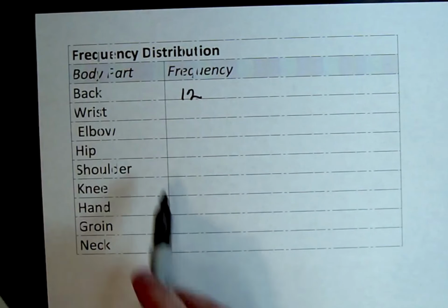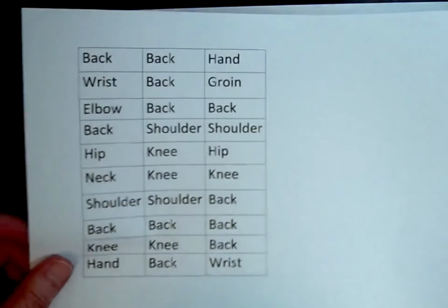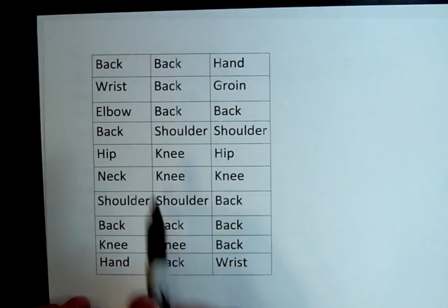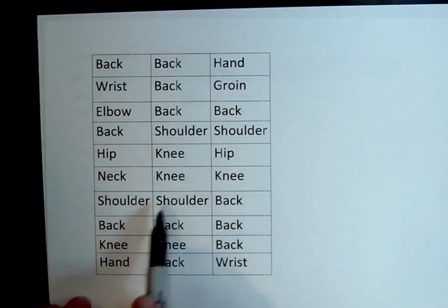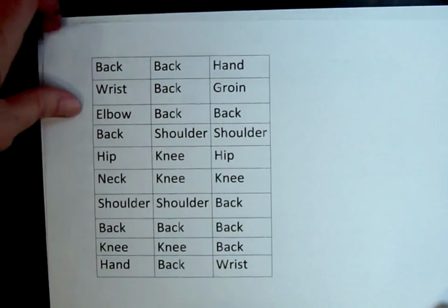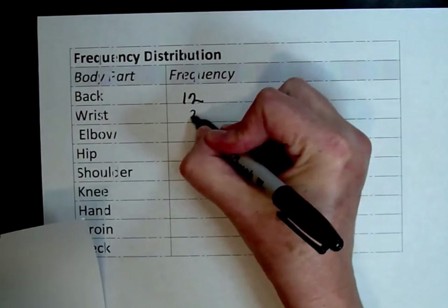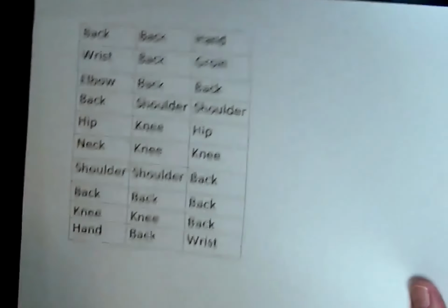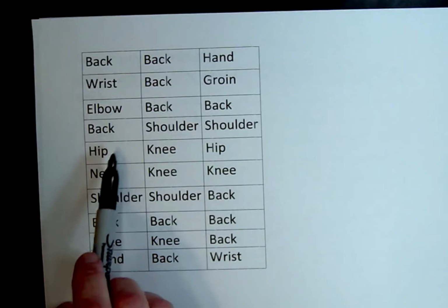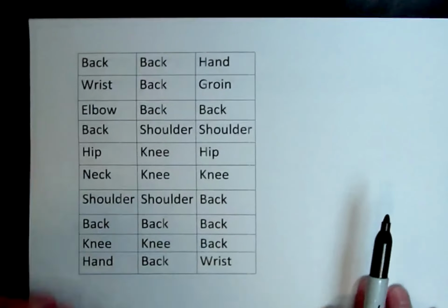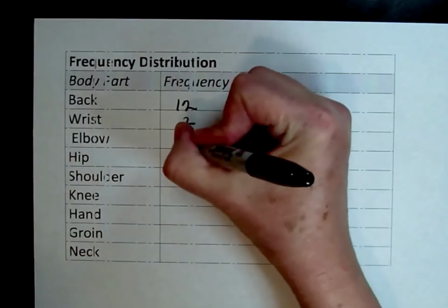And then we just fill in going on down. Wrist, how many times did that occur in this random sample? 1, 2. So its frequency is 2. Next we have elbow. Let's see, 1. Elbow only occurs once. Its frequency is 1.